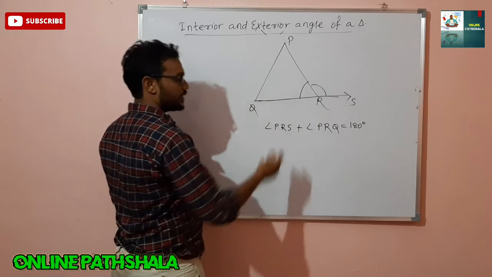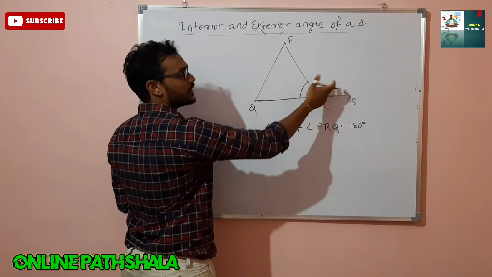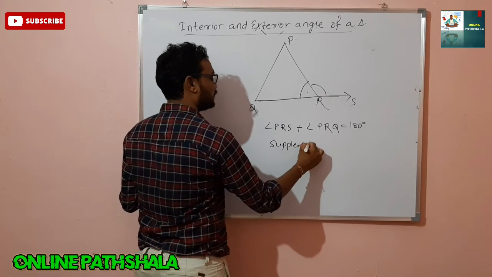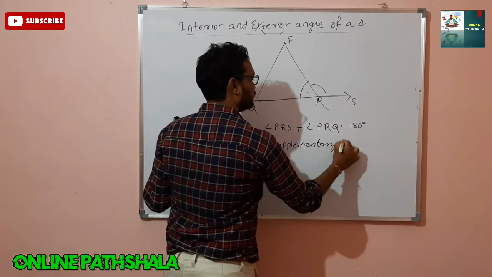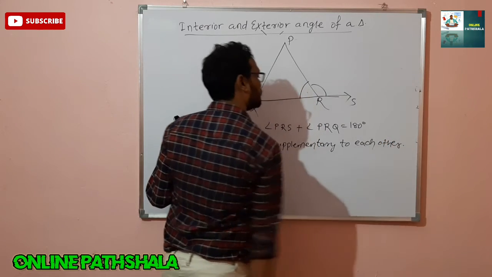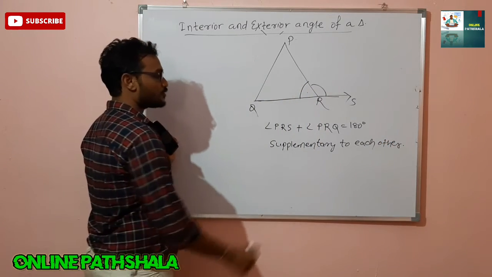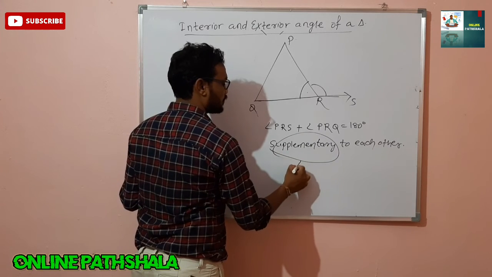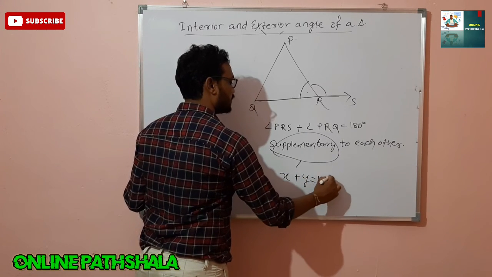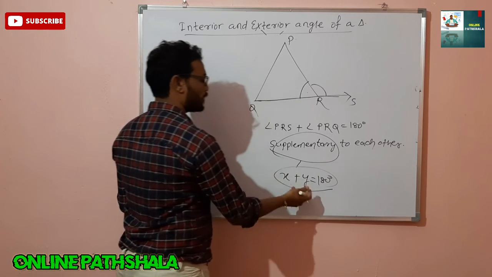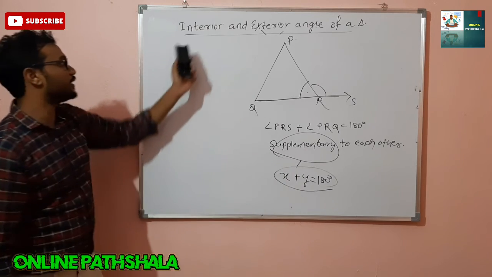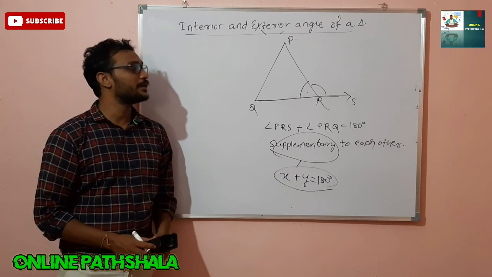It means we can say that the interior angle and the exterior angle are supplementary to each other, right? Supplementary means the sum of two angles, suppose angle x and angle y, is 180 degrees, and these two angles are called supplementary to each other. Okay. So this is an important property of interior and exterior angles of a triangle.